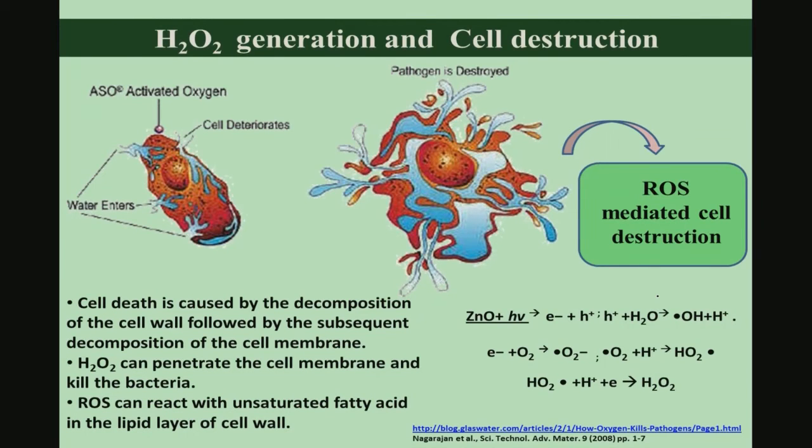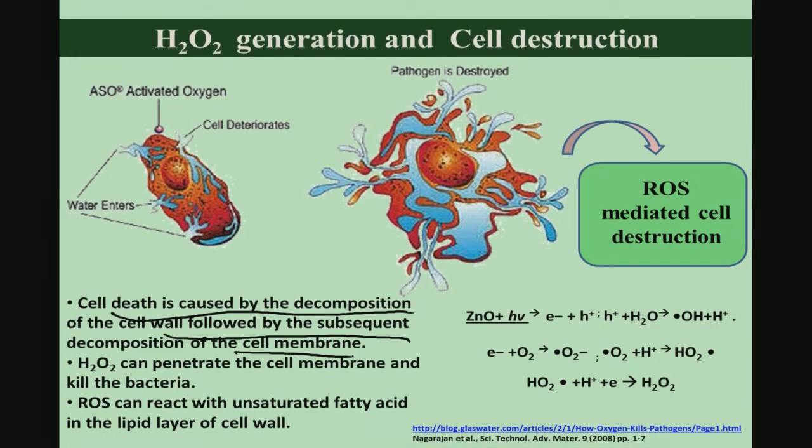Now, what is the role that zinc oxide plays in causing this antibacterial property? One of the roles that zinc oxide plays is H2O2 formation. Essentially, what is expected is that cell death is caused by the decomposition of the cell wall followed by subsequent decomposition of the cell membrane.